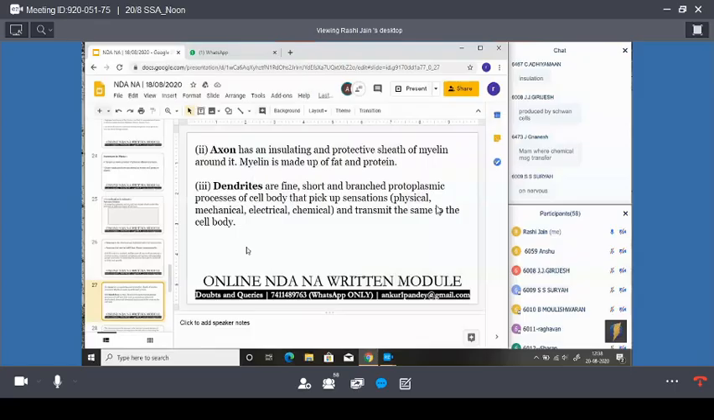Okay. Then the dendrites. What are dendrites? Dendrites are fine, short and branched protoplasmic processes of the cell body that pick up sensations. Physical, mechanical, electrical and chemical, all these sensations are taken up by the dendrites. They transmit the same to the cell body. Okay, guys.